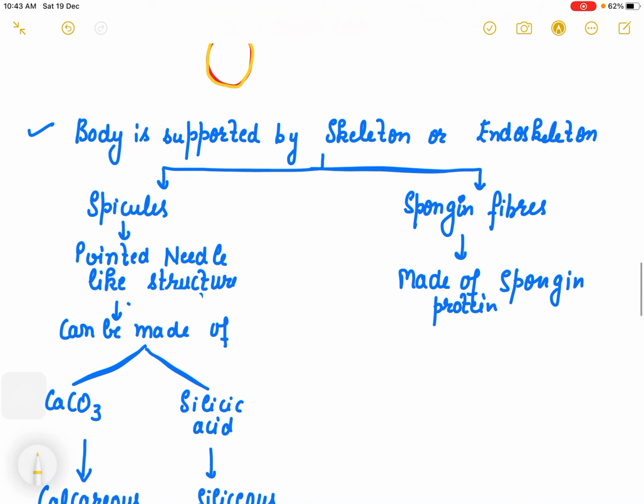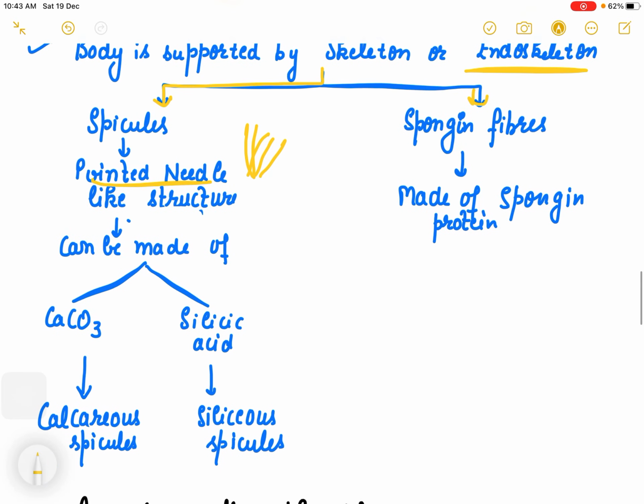The body is supported by a skeleton, or you can say endoskeleton, which is made up of two major things. One is spicules. Spicules are pointed, needle like structures, very sharp, and they are made up of calcium carbonate and silicic acid.